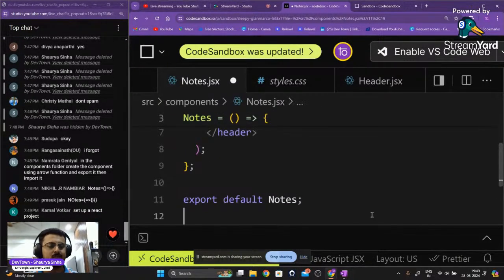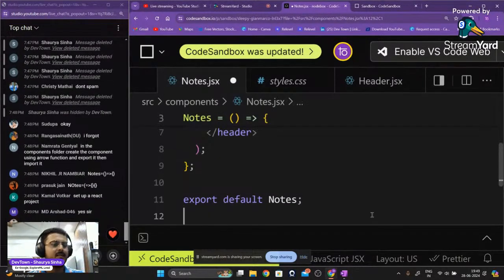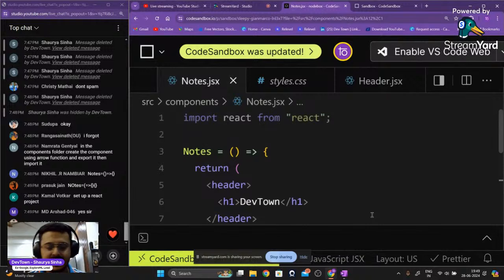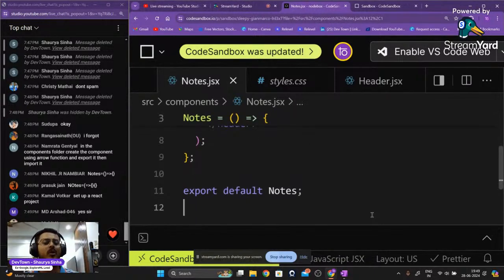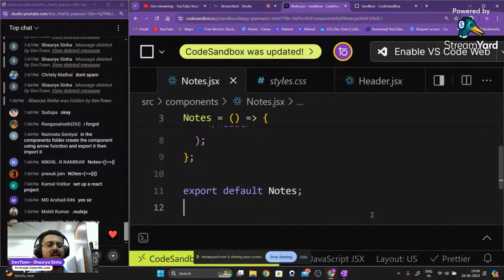What is the next step, guys? Namrata, you have written it correctly. What is the next step? I've created the nodes.jsx file. I've created the arrow function. I've exported the arrow function by default. What is the next step?